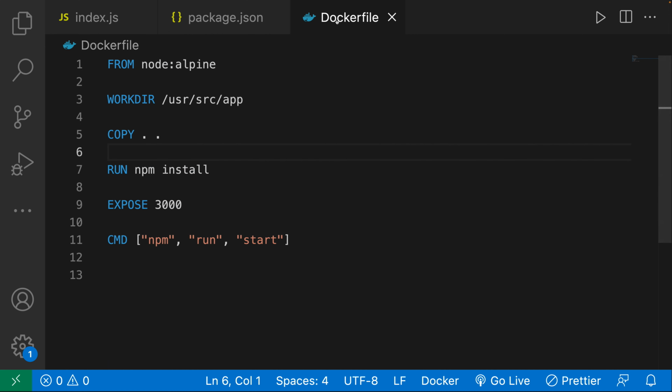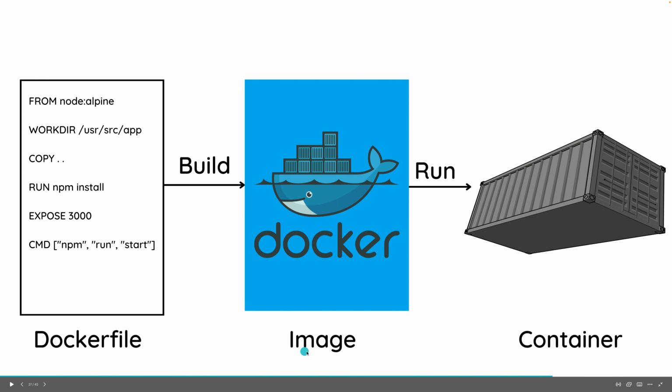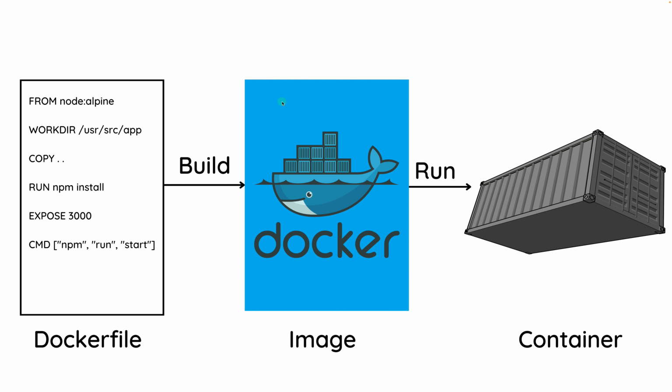However, we don't go directly from our Docker file to a container. Instead, what ends up happening is we get this Docker file and we build something known as an image. Now, the image is going to contain all of these instructions and is going to contain a build that we are able to utilize to execute a container.